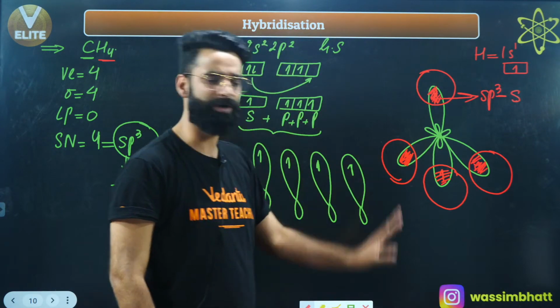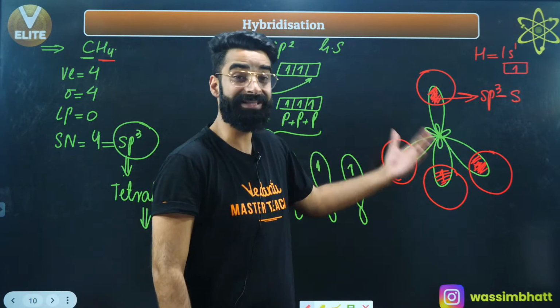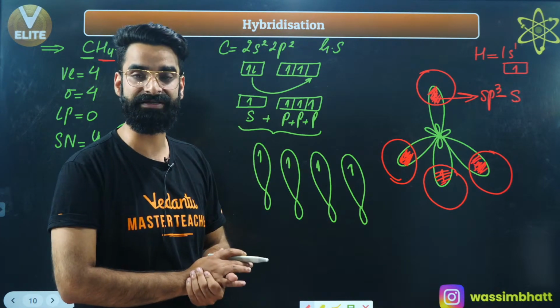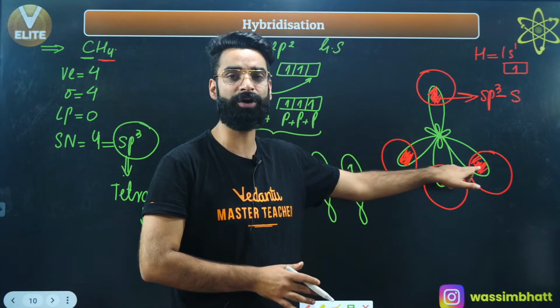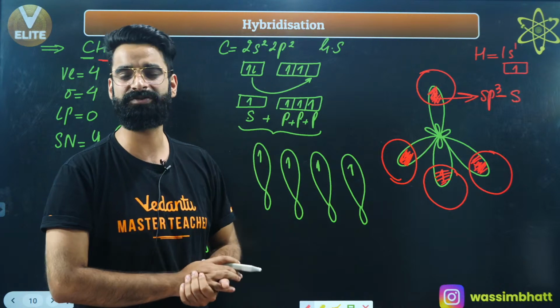If everywhere we have got the same type of overlapping, so the extent of overlapping everywhere is going to be the same. And if the extent of overlapping is the same, the strength of bond is going to be the same everywhere. So all the 4 bonds which got formed in this case are going to have the same strength, right?